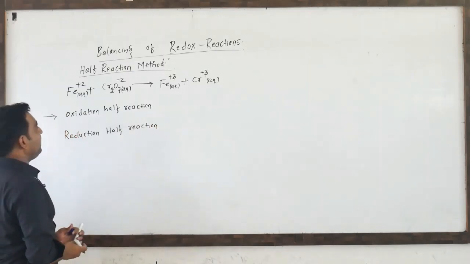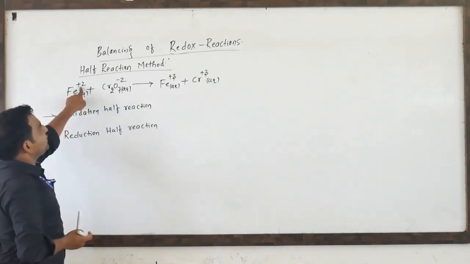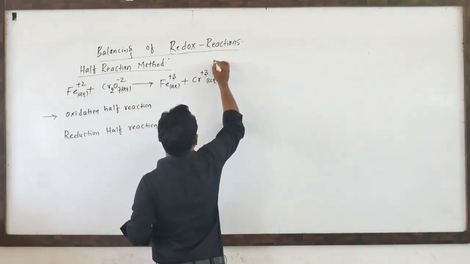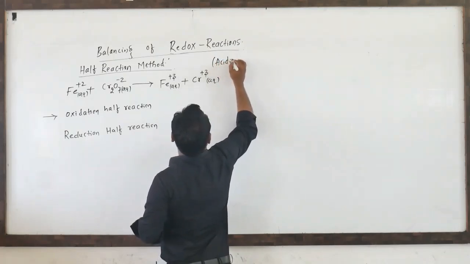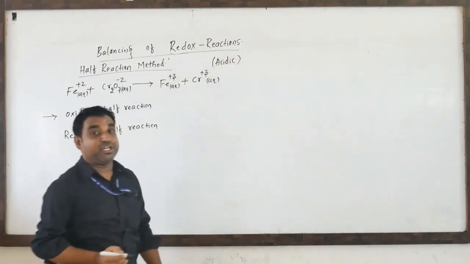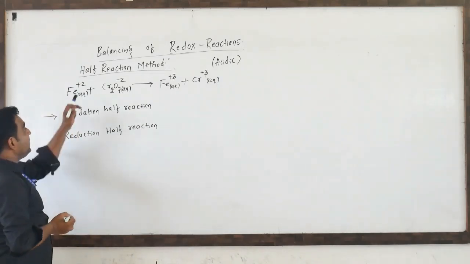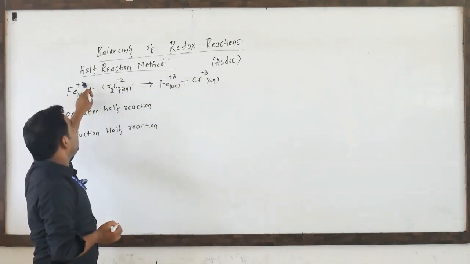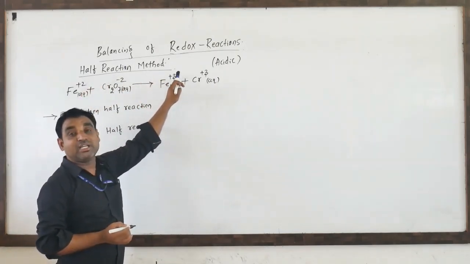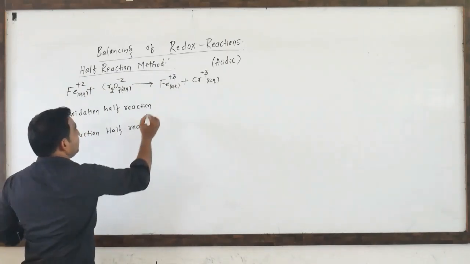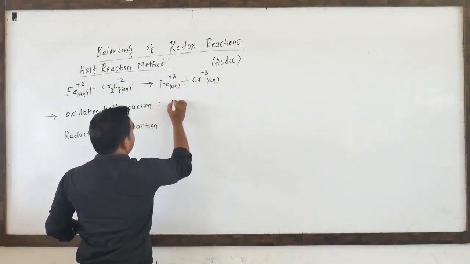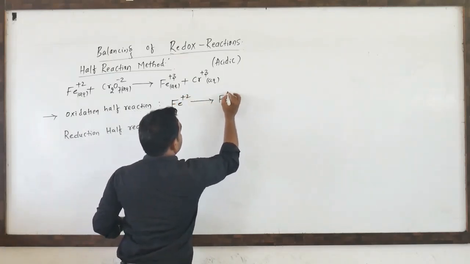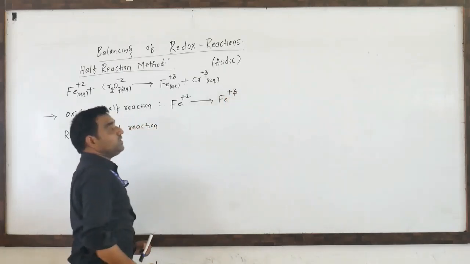ಇದ್ರಾಗ oxidation half ಯಾವುದು, reduction half ಯಾವುದು? So Fe plus 2 ಇದ್ದಿದ್ದು Fe plus 3 ಆಗಿ ಕನ್ವರ್ಟ್ ಆಗೈತಿ. So this is already they given that it is in acidic medium, point to be noted. ಅವರ ಕೊಟ್ಟಿರ್ತಾರೆ ಇದು acidic medium ಇರ್ತದೋ basic medium ಇರ್ತದ ಅಂತ ಹೇಳಿ. So ಇದು acidic medium ದಾಗ ಐತಿ. Fe plus 2 is converted into Fe plus 3, so oxidation number increase ಆಗೈತಿ ಇಲ್ಲಿ 2 ದಿಂದ 3 ಗೆ, ಅಂದ್ರೆ oxidation ಆಗೈತಿ ಅಂತ ಅರ್ಥ. So now we have to write this separately: Fe plus 2 is converted into Fe plus 3, that's it. ಇದನ್ನ oxidation half